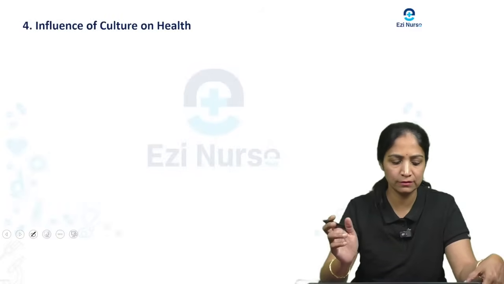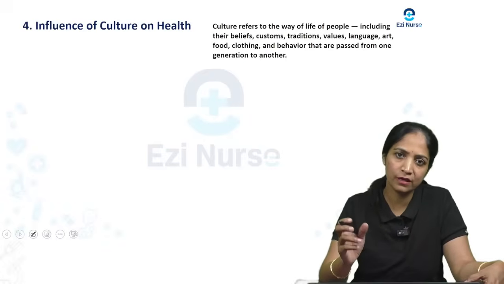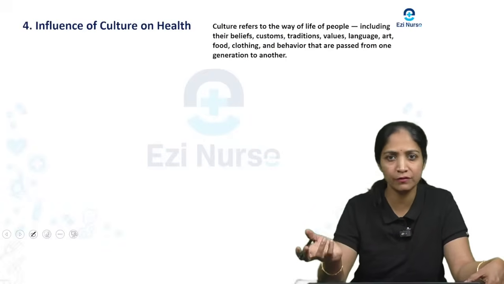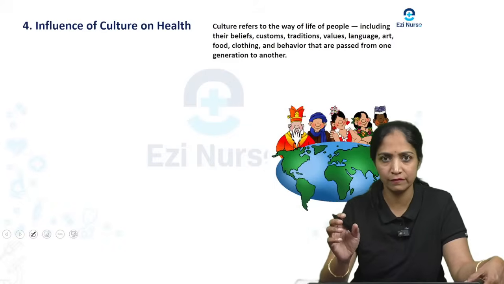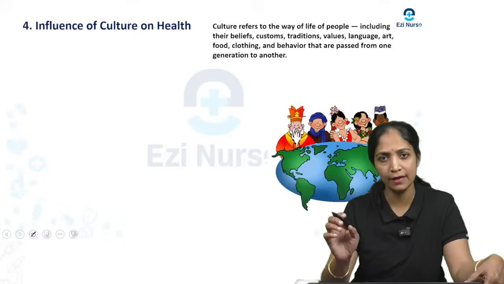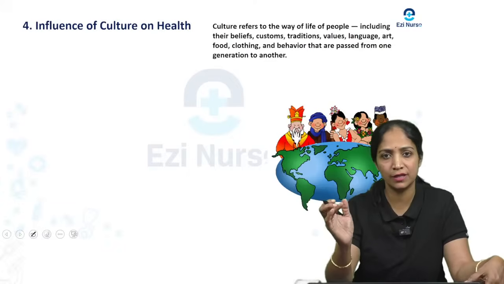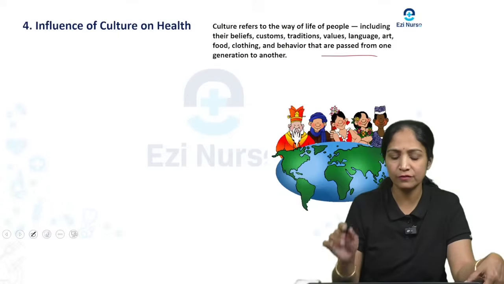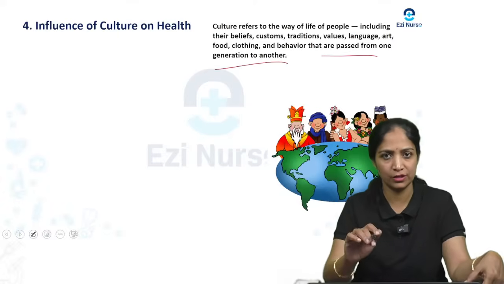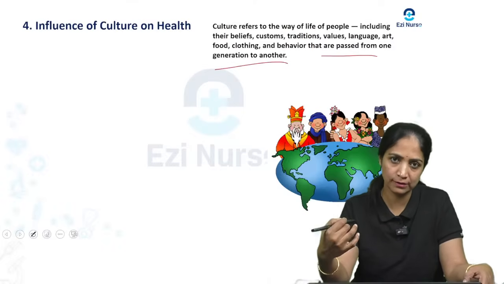Next question we are going to see is the influence of culture on health, that is, how culture affects or influences health. So what do you mean by culture? First we will see. Culture refers to the way of life of the people, including their beliefs, customs, traditional values, language, art, food, clothing and behavior that are passed from one generation to another. Whatever beliefs there are will be passed from one generation to the next.